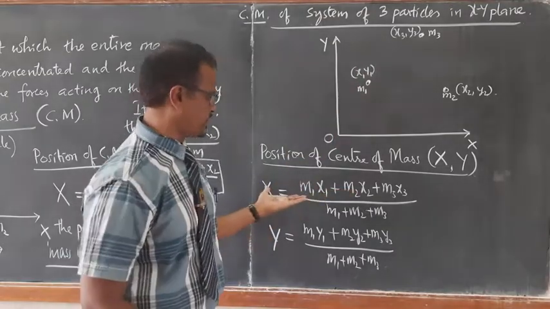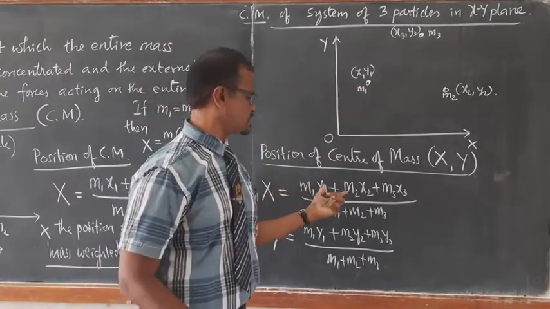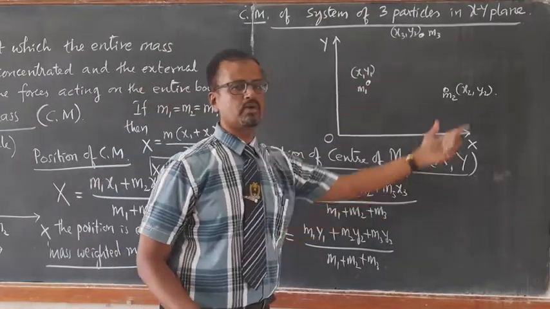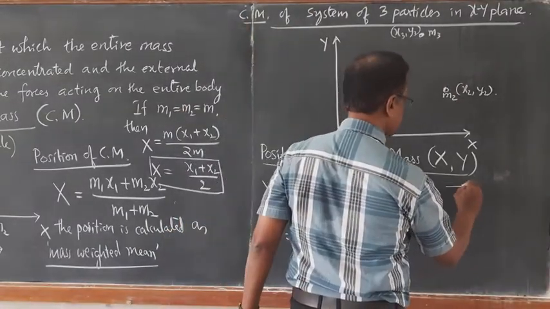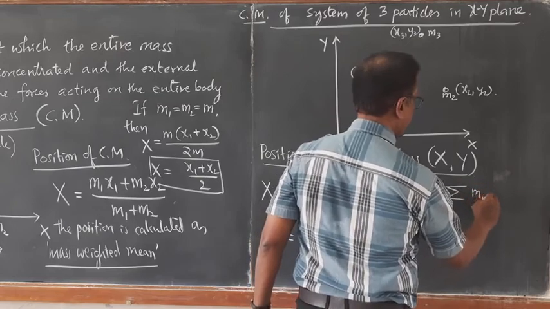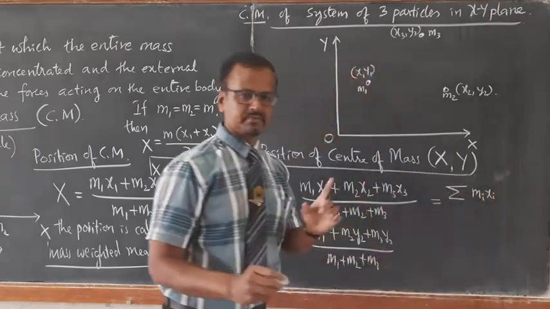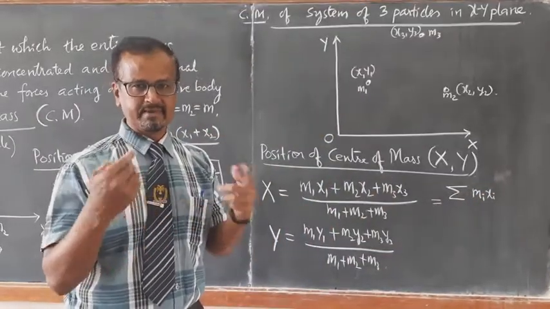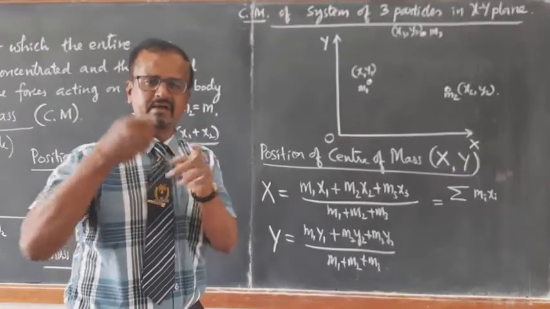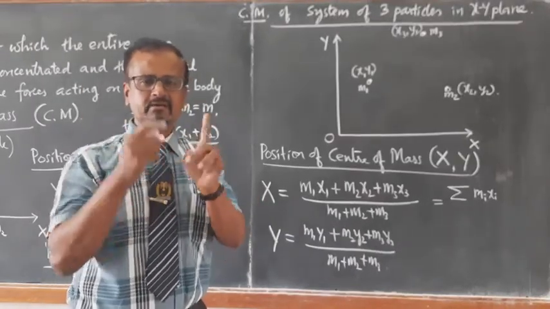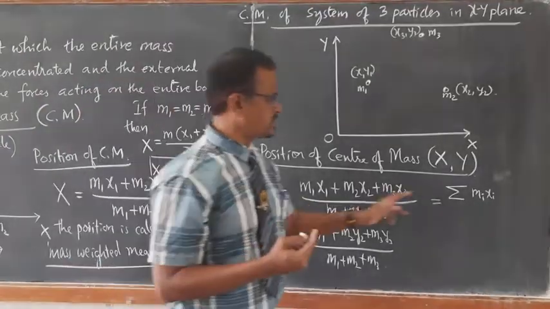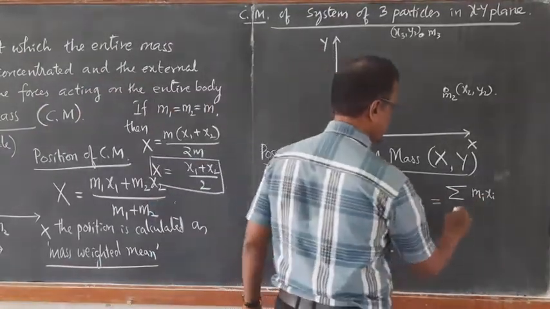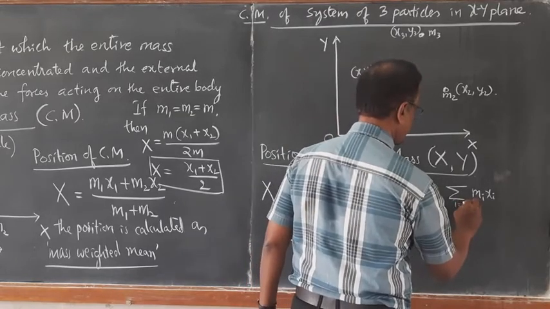If it is a system of n particles, we get m1 x1 plus m2 x2 plus m3 x3 and so on up to mn xn. So for a system of n particles, summation mi xi, where i represents the ith particle, which may be the first particle, second particle, third particle, up to the last particle. So we consider mi xi, i equal to 1 up to n.